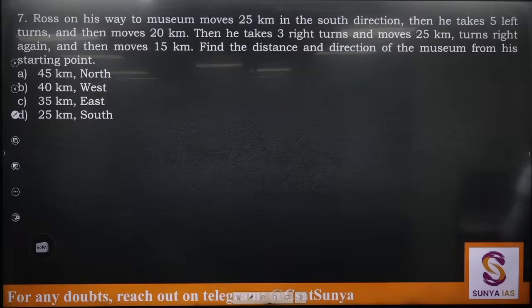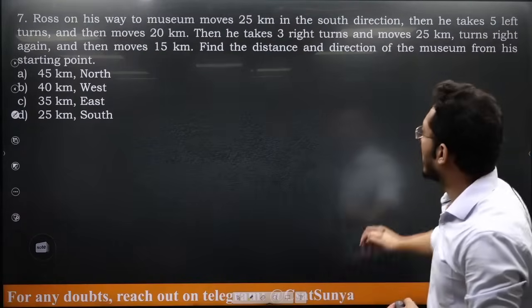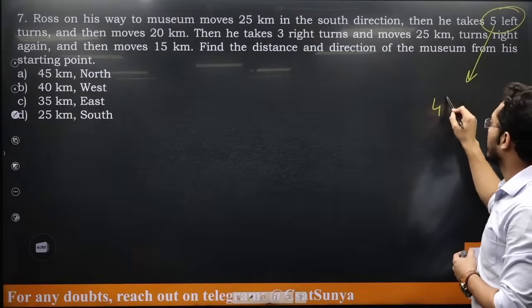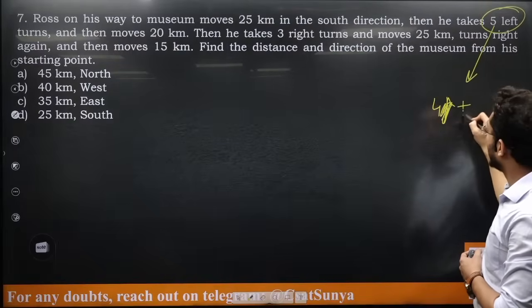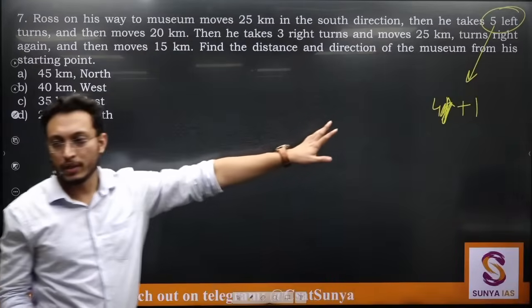Do it, take 30 seconds more, then we'll discuss. If you are confused with 5 left turns: after 4 left turns, he will be in the same direction. So you can write it as 4 plus 1. So this is just one left turn effectively.